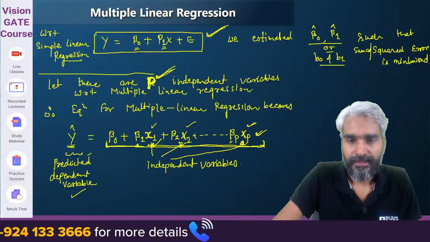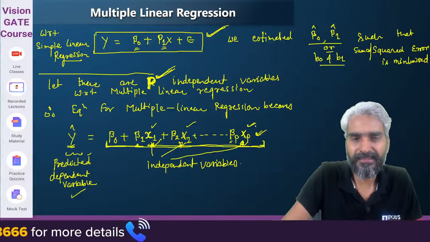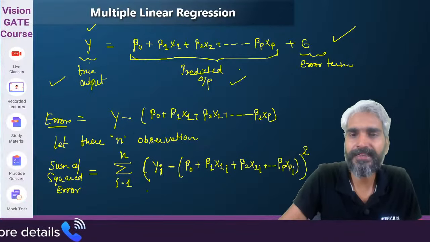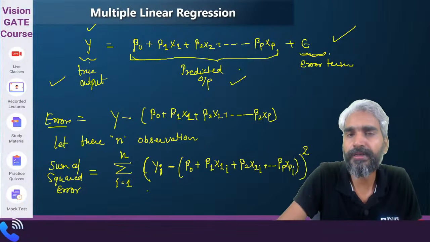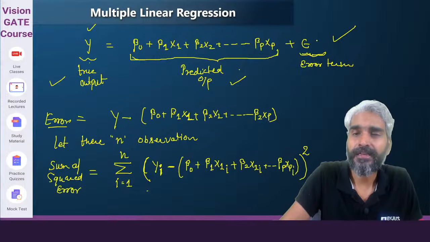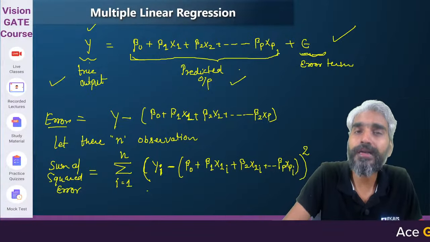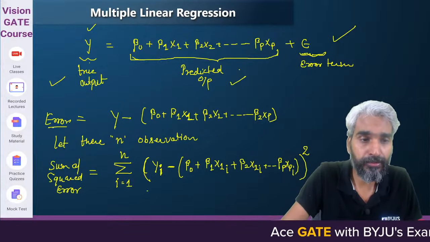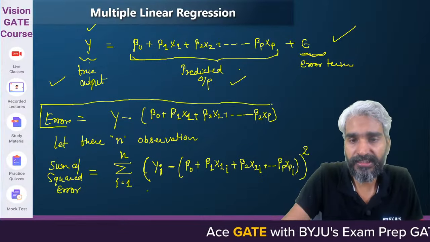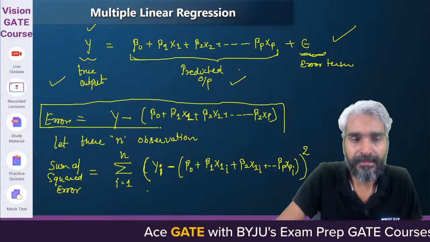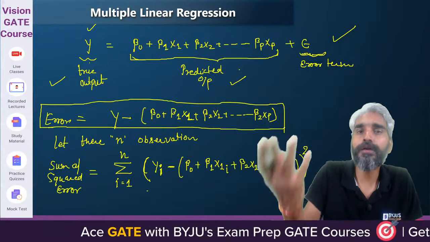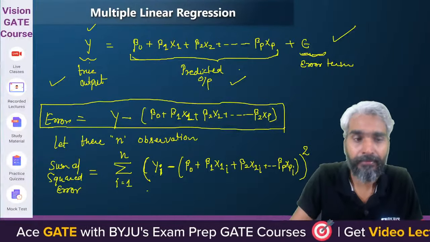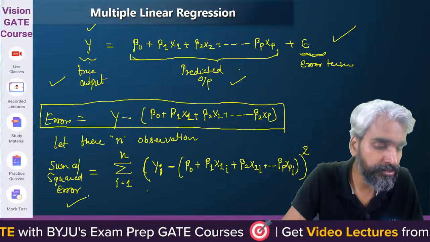Clear? But anyway, the simple concept is that we are just trying to minimize the error. We can calculate the error with respect to individual observations, and then we can simply square those errors and add them up to minimize the sum of squared error.